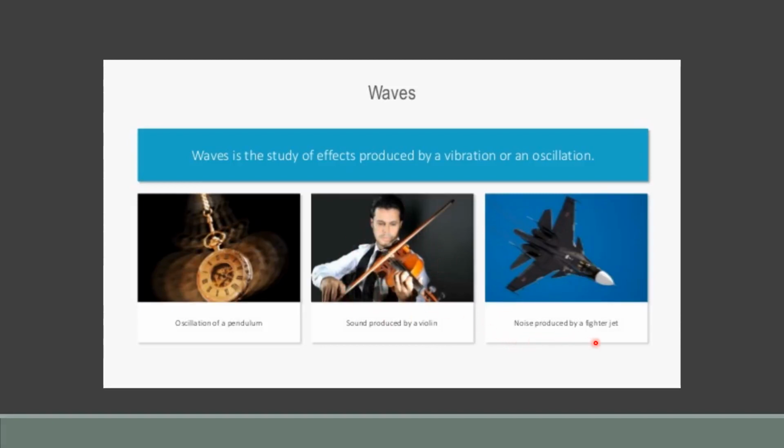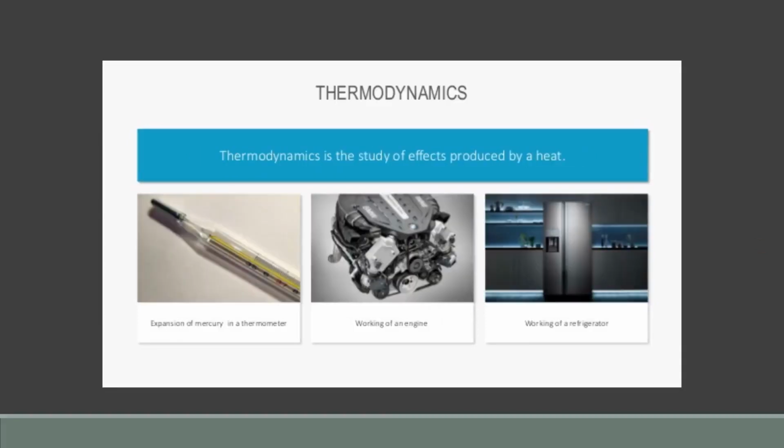Then the noise produced by a fighter jet: how it is produced, what the effects are, how it will be reduced, how it will be increased. All these things we will discuss in waves, which is relevant to sound, vibrations, and oscillations.